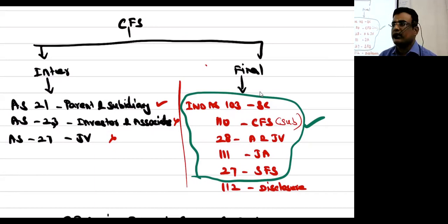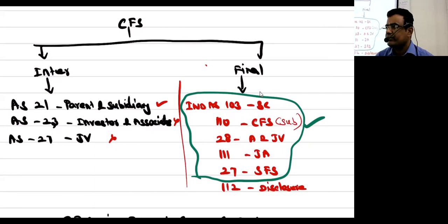I don't want to carry any risk on that, so I decided to go with 110 itself. 103 is a very simple standard, believe me. So 6 standards, or roughly 5 standards, will be over by the time I close the chapter.